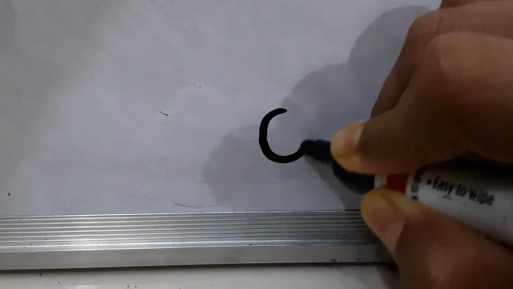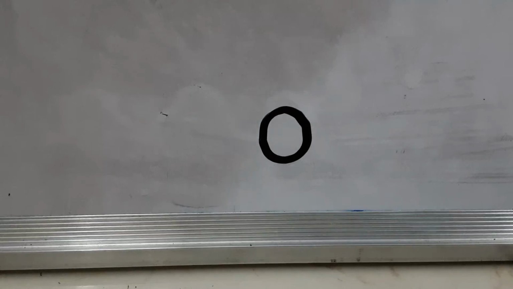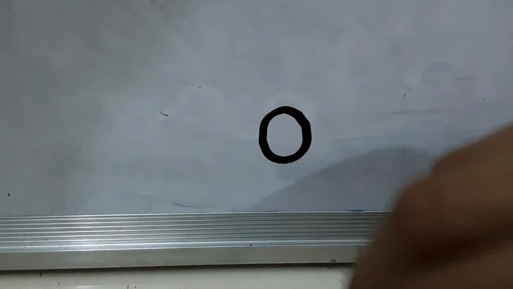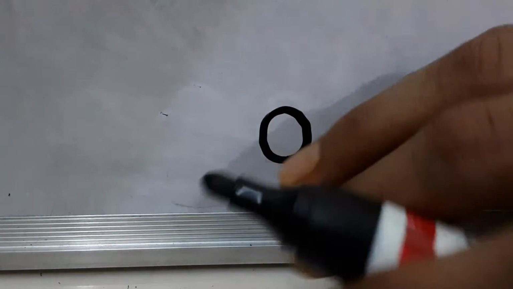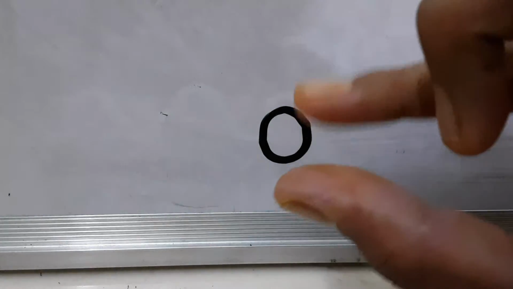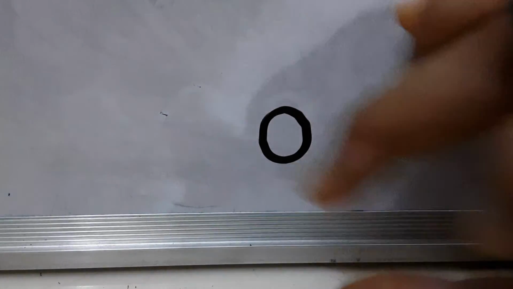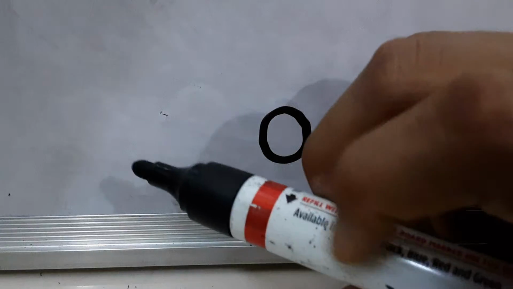So suppose here is a dust particle or an air molecule, anything which is there in the atmosphere. Scattering of light happens because of these only. These are small particles in the atmosphere.